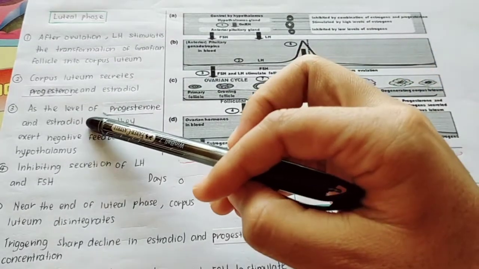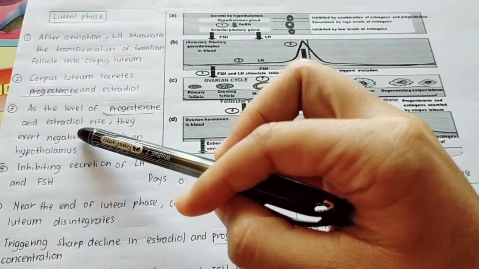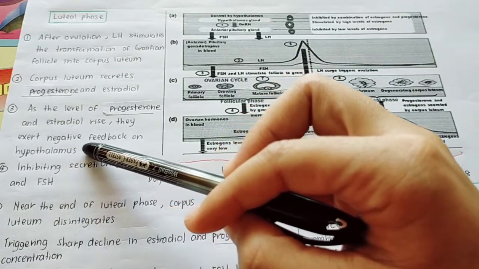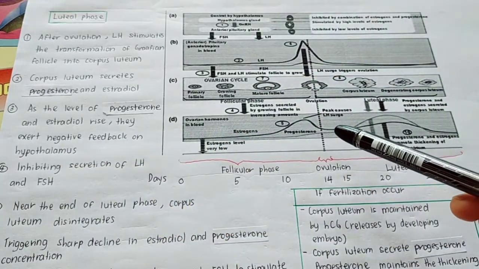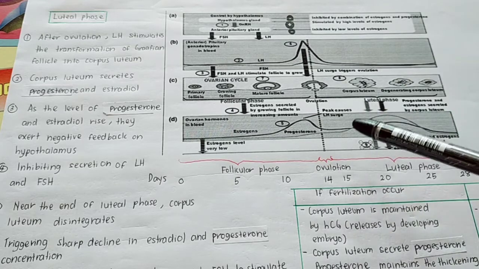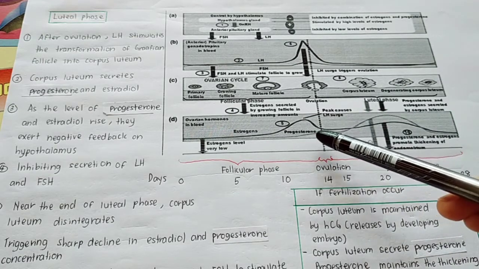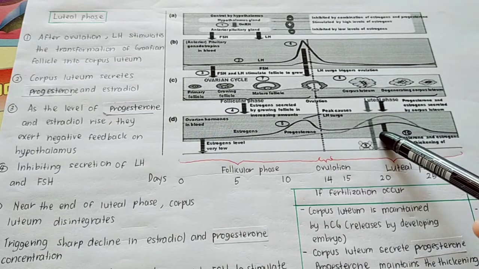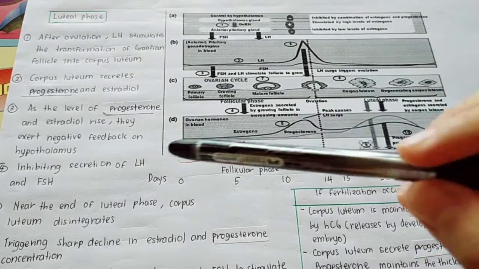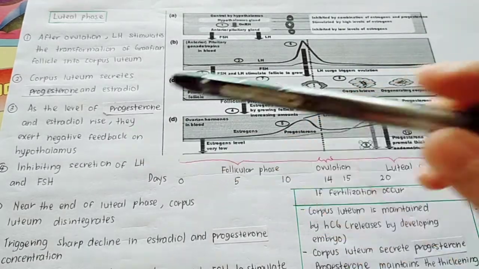Okay, and then as the level of progesterone and estradiol rise, they exert negative feedback on hypothalamus. So kalau kita tengok pada luteal phase, the level of progesterone and also estrogen, estradiol, are high. So the high level of these two hormones will exert negative feedback on hypothalamus.